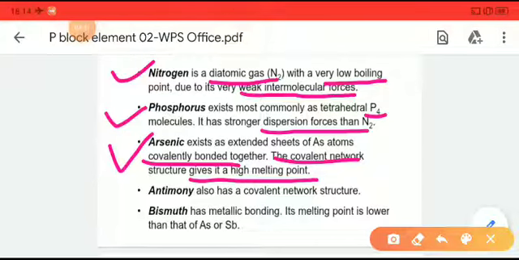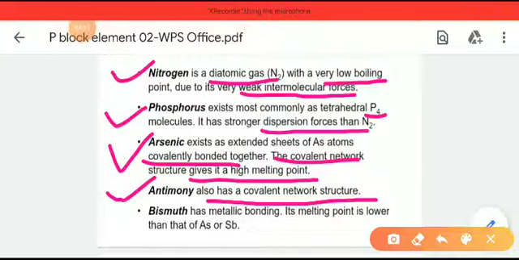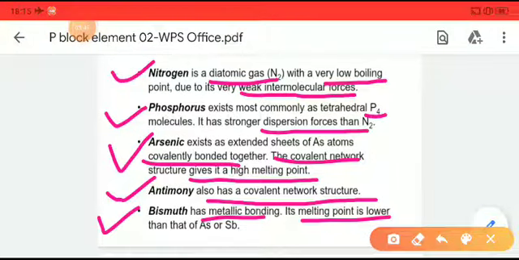Similarly, antimony also has a covalent network structure, so it will have a high melting point as well. But bismuth has metallic bonding. Due to this metallic bonding, it has a lower melting point than arsenic and antimony.